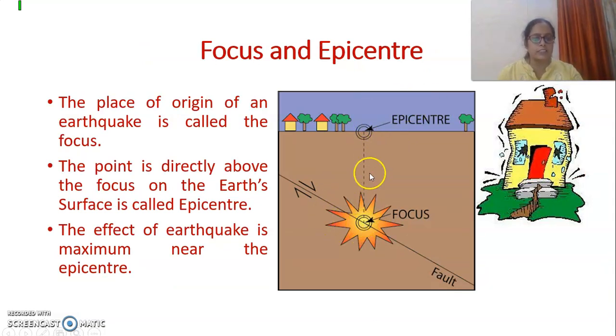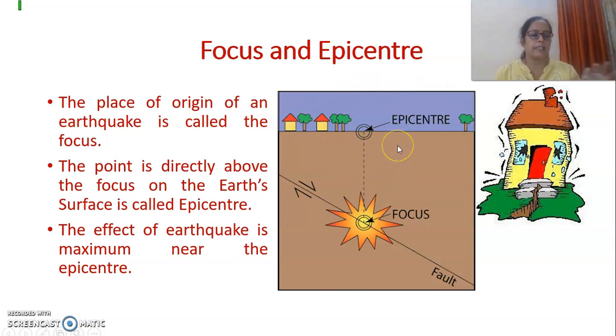The point which is directly above the focus is known as the epicenter. So just forget about the fault. You are going to learn about the fault in your future classes, right? Then the effect of an earthquake is maximum near the epicenter. So whenever there is an earthquake, there is a focus, and the focus is the place where the earthquake has occurred. Above that, there is an epicenter, and near the epicenter there will be a great loss.